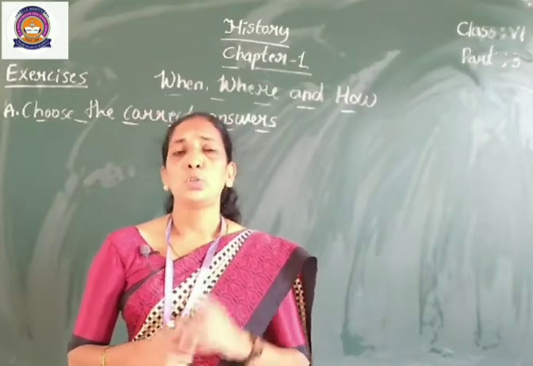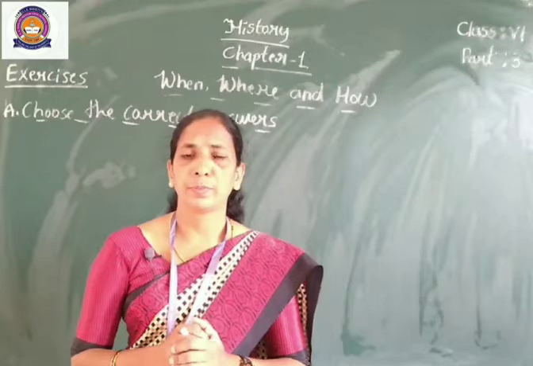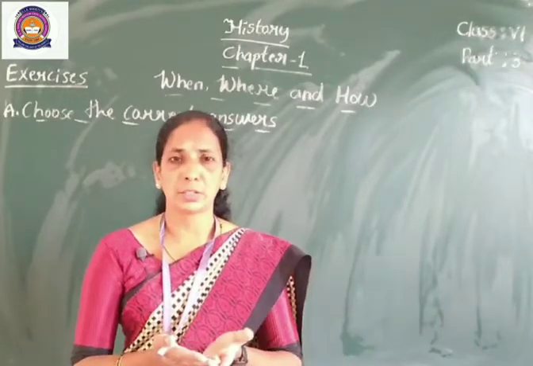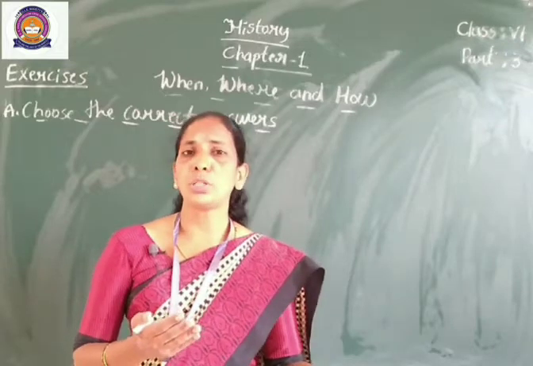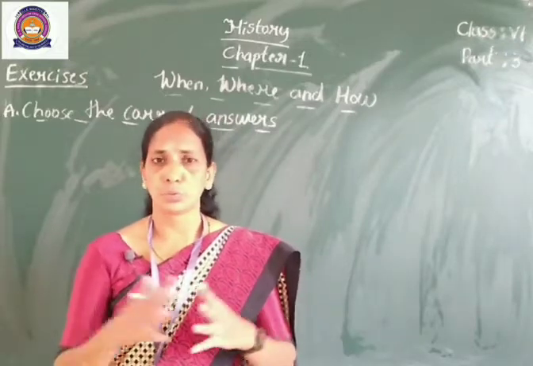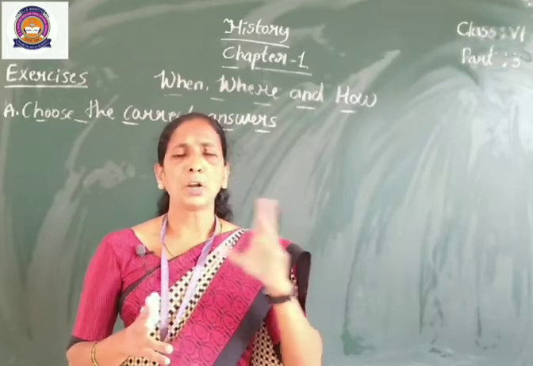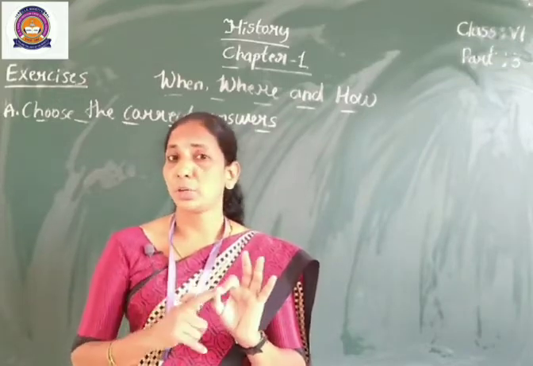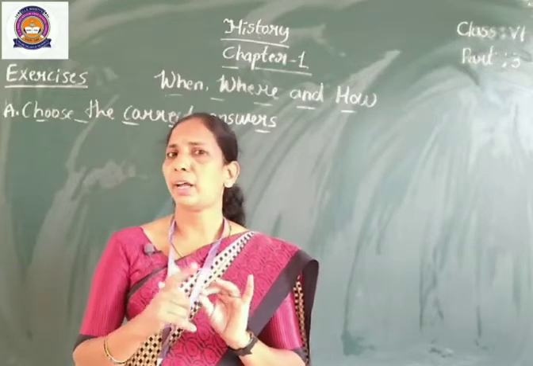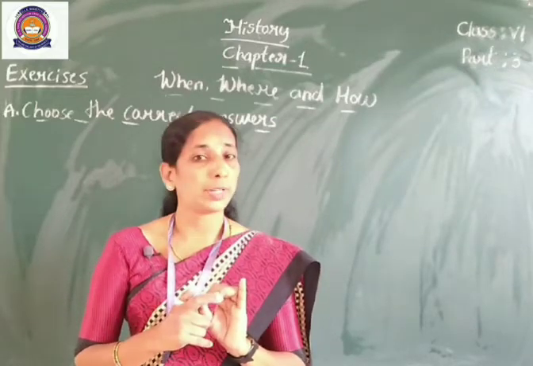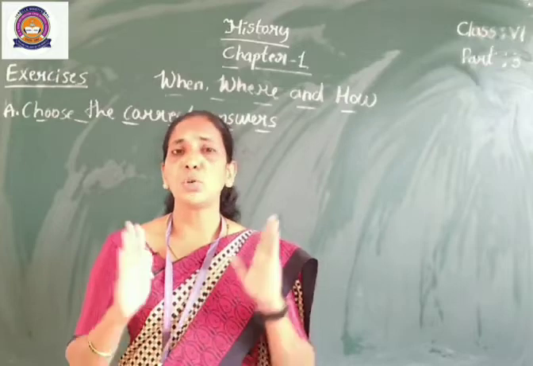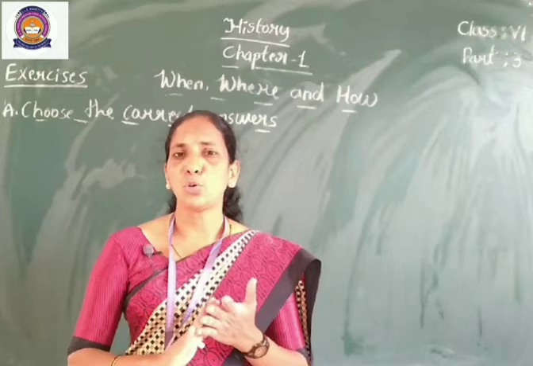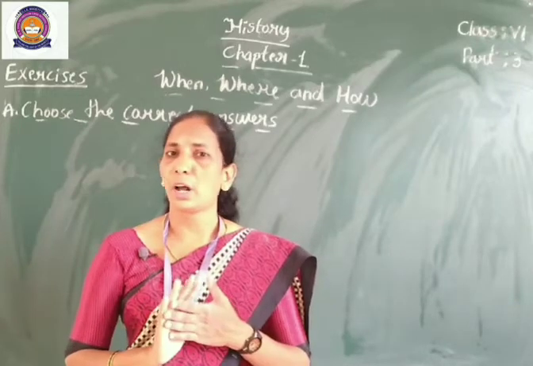And sources of history. History can be divided into two categories: archaeological source and literary source. Archaeological sources are monuments, inscriptions, coins and artifacts. And literary sources are religious, secular and foreign accounts.